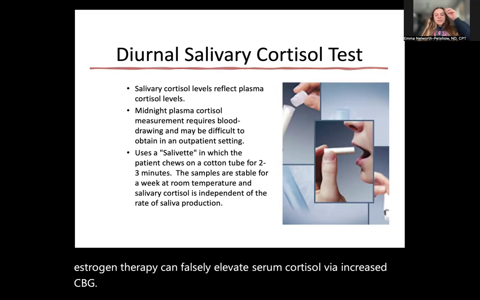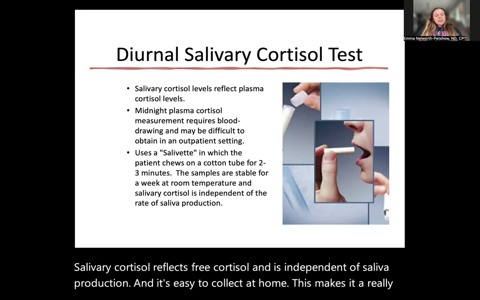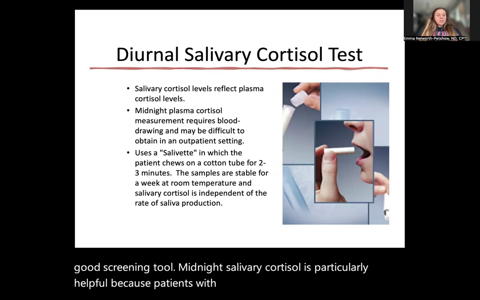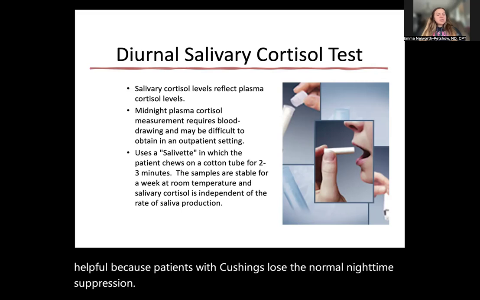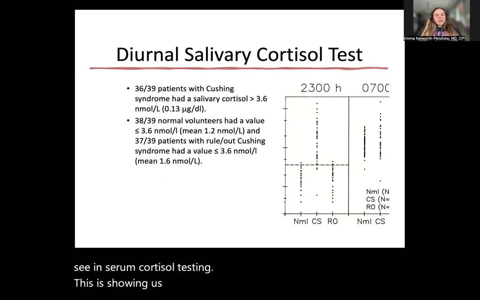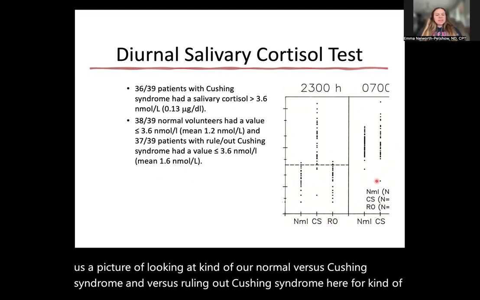Salivary cortisol reflects free cortisol and is independent of saliva production, and it's easy to collect at home. This makes it a really good screening tool. Midnight salivary cortisol is particularly helpful because patients with Cushing's lose the normal nighttime suppression. This test avoids any CBG-related confounders that we see in serum cortisol testing. This is showing us our typical diurnal salivary data, giving us a picture of normal versus Cushing syndrome, and versus ruling out Cushing syndrome for our diurnal salivary testing.